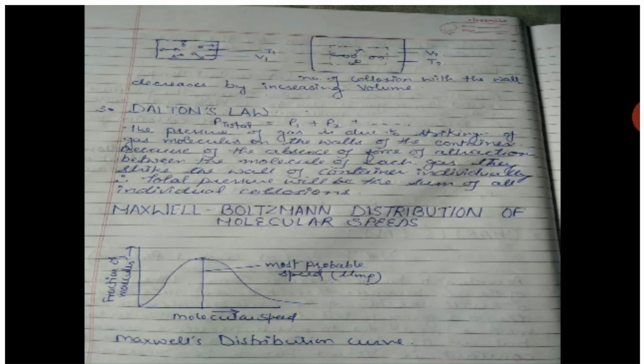A gas consists of tiny particles, which may be atoms or molecules, separated from one another by a large empty space. These particles are constantly moving in all directions. During their motion, they collide with one another and also with the wall of the container. As a result of the collisions, the speed and the direction of the molecules go on changing. Therefore, all the molecules present in a given sample of a gas do not have the same speed. The speeds of the individual molecules are different and are distributed over a wide range. Even if all the particles had the same speed initially, due to molecular collisions, they will have different speeds.